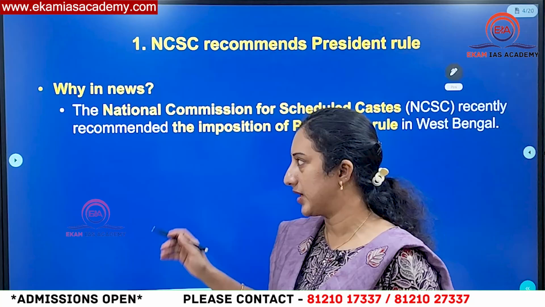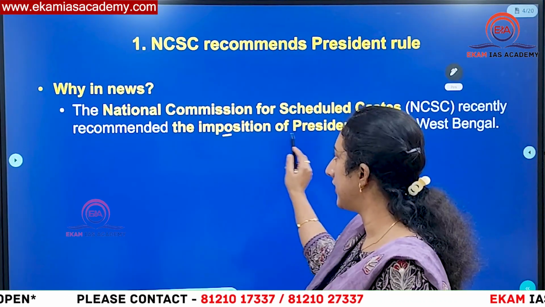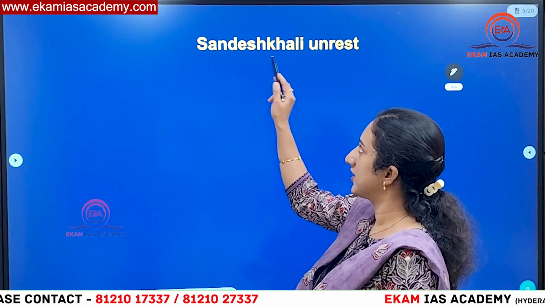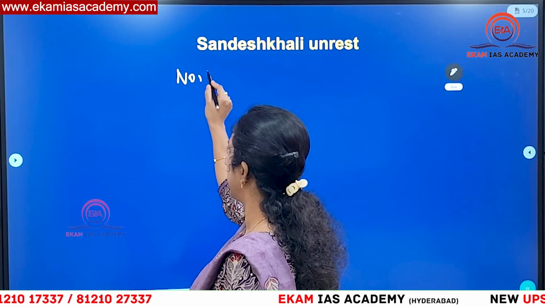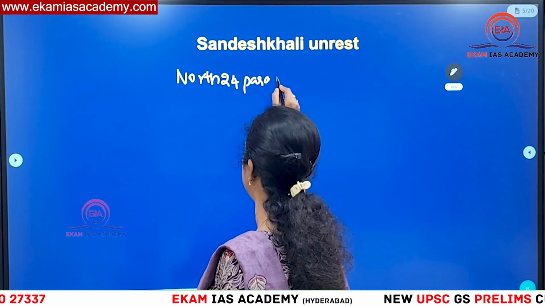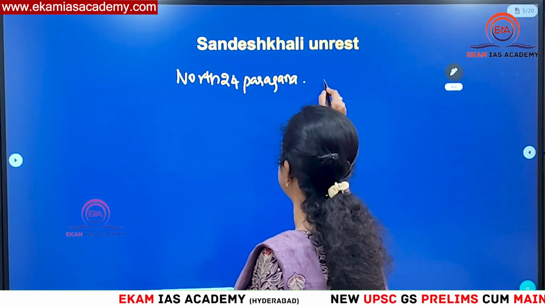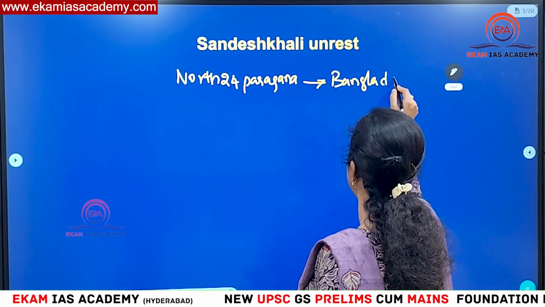We'll understand what the sequence is, and here you can see, in the light of this particular event, NCSC has recommended imposition of President's rule in West Bengal. So we'll understand what this Sandeshkhali violence is. As I told you, this is in North 24 Parganas, which is one of the districts in West Bengal, and it has a land boundary with Bangladesh.